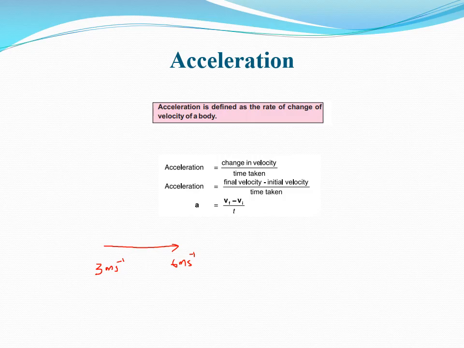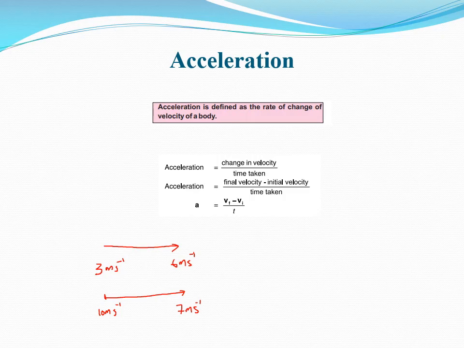Or suppose the body we notice here is moving in a straight direction, and here the velocity of the body is 10 meter per second. While going towards right, its velocity decreases to 7 meter per second. So in both these two cases, we see that the velocity is being changed. So in both cases, acceleration is generated.